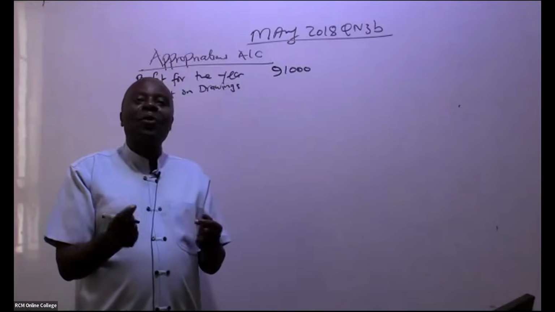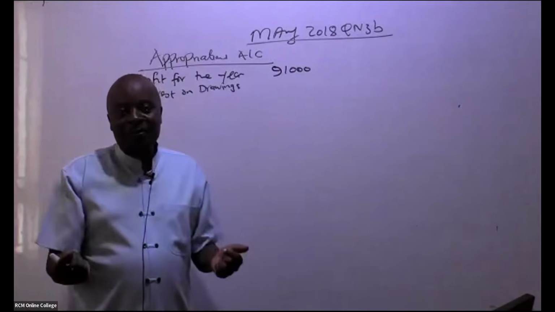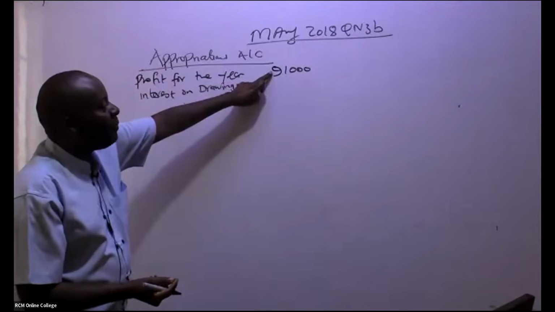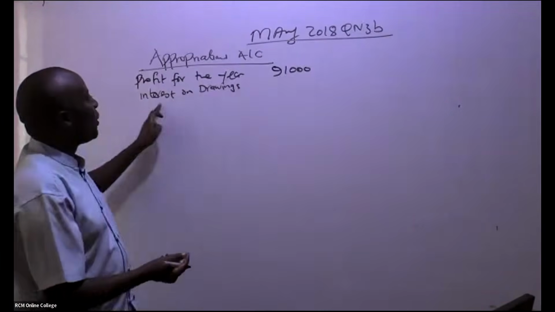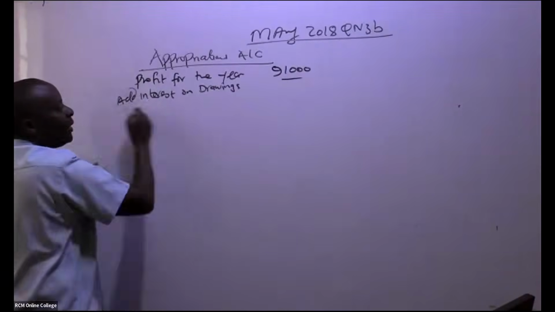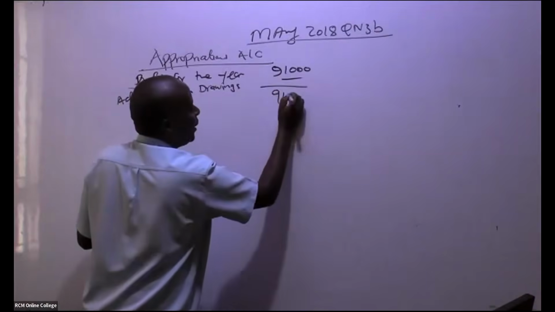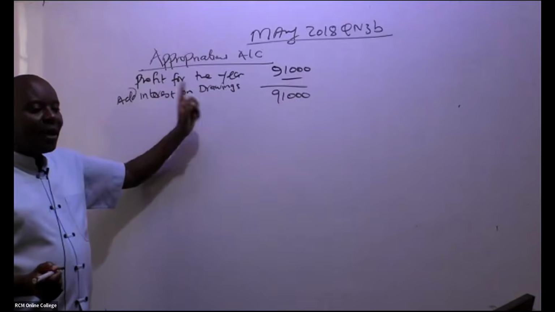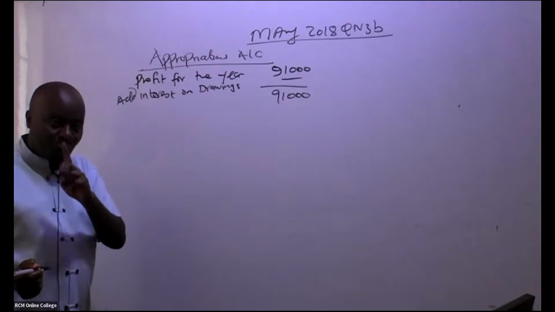But remember that soft loan is basically fake. So if there is any interest that had been charged and has reduced this amount, you shall always add this interest back. In this question, ladies and gentlemen, we don't have any interest on drawings. Please don't forget that.